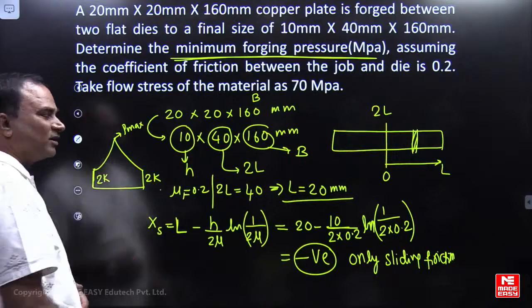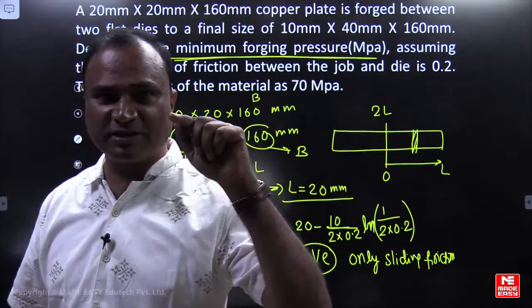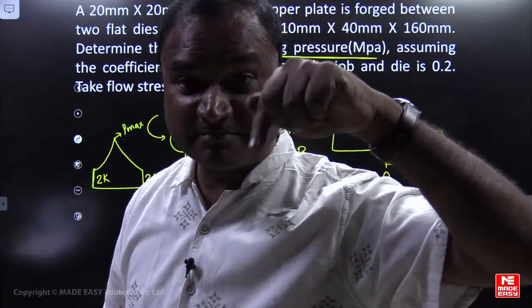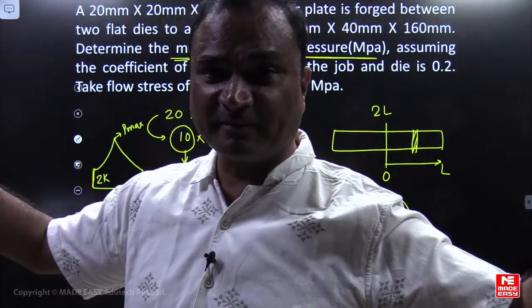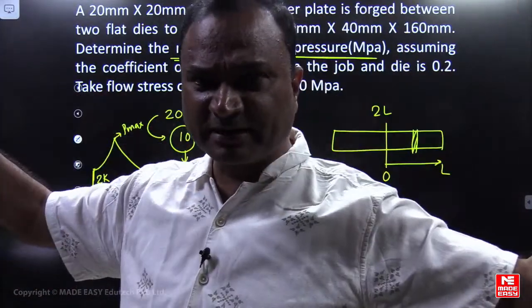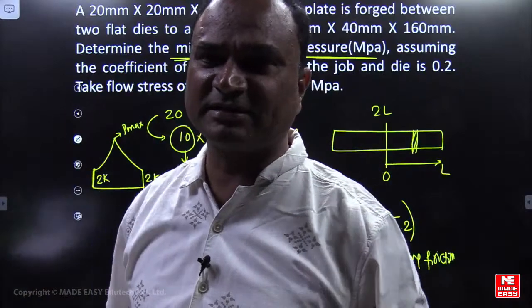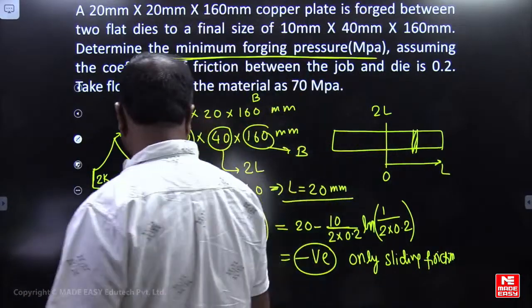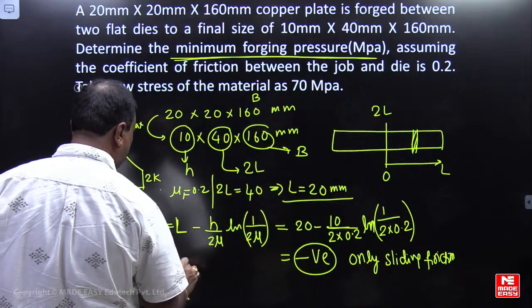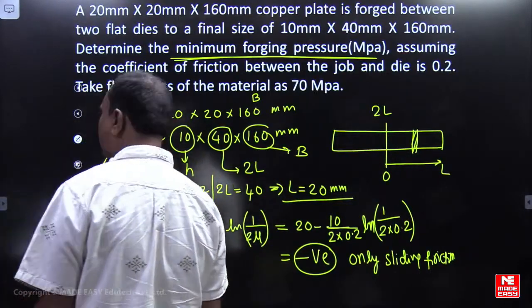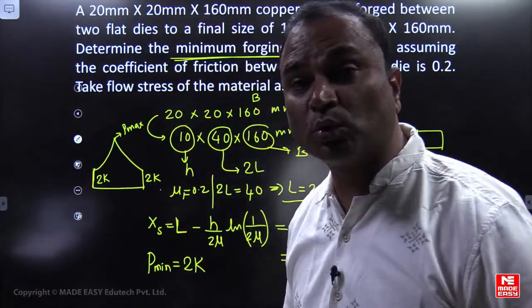When small x equal to 0, pressure is maximum at the center, pressure is minimum at the outside. So minimum pressure P minimum will be equal to 2K.